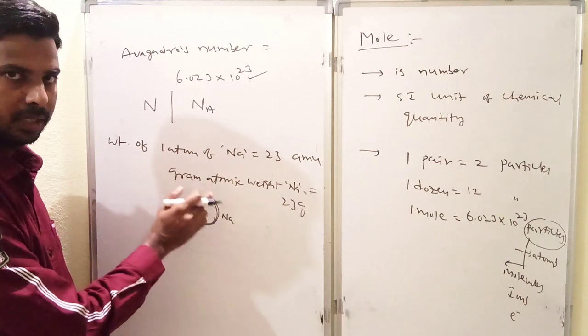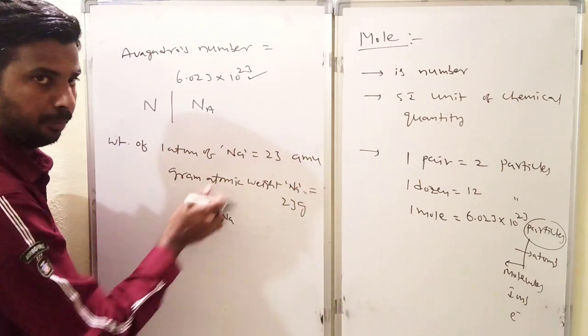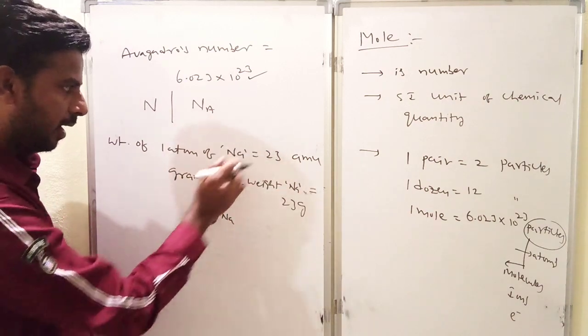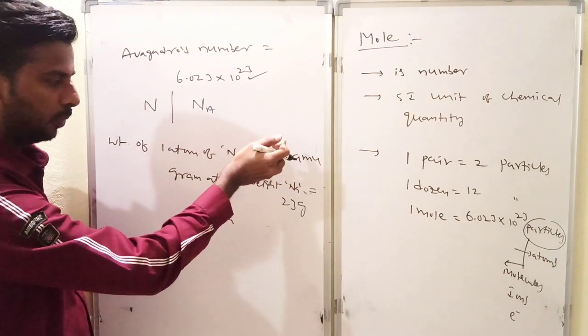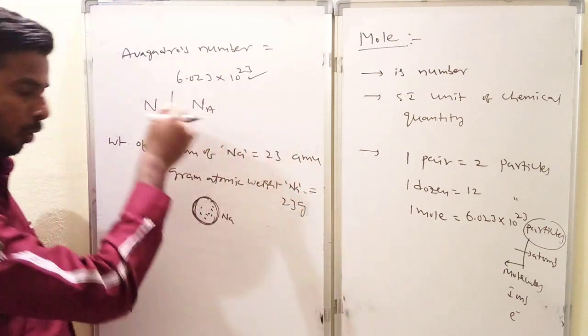The sodium atom is the tea powder packet. In that, one small particle is in terms of AMU. The entire quantity weight is 23 grams, and the small particle weight is 23 AMU. So one atom weight is equal to 23 AMU. So 23 grams is equal to how many atoms?